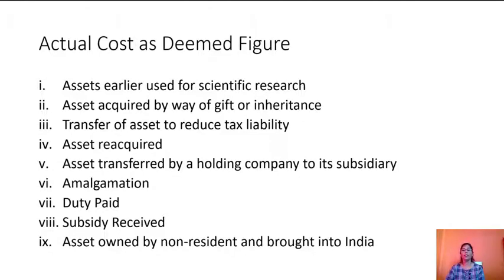Again, when an asset is sold and reacquired by way of lease or hire, the actual cost will be the written down value in the hands of the seller at the time of transfer.